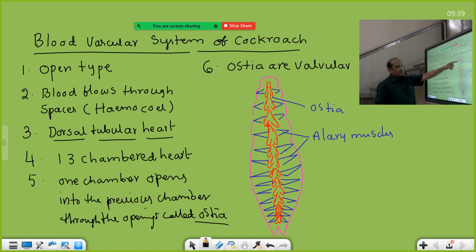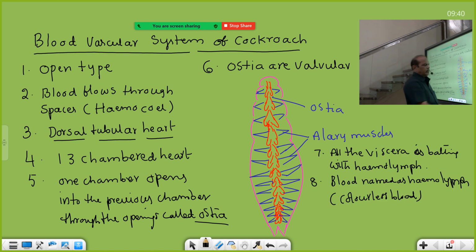The blood of the cockroach is called hemolymph because RBC are absent. So the blood is technically named hemolymph. Lymph is colorless actually. Here cockroach blood is also colorless blood, hemolymph. In the bracket you can write down: colorless blood due to the absence of RBC and hemoglobin.